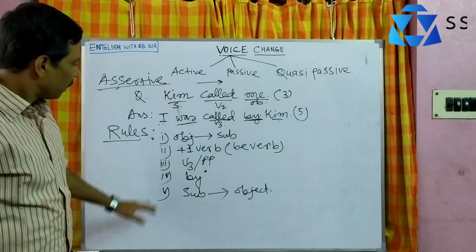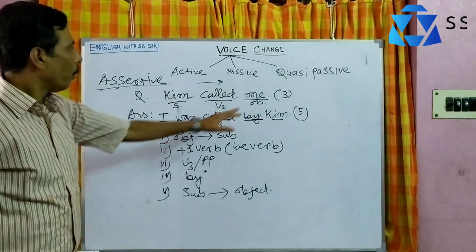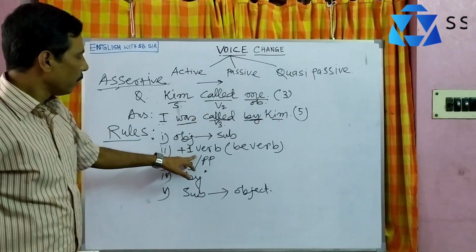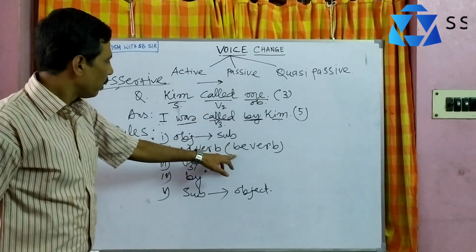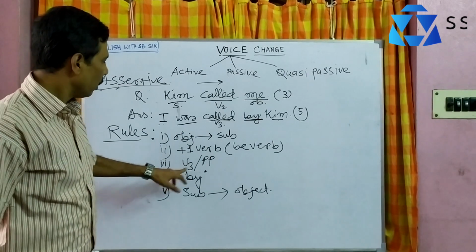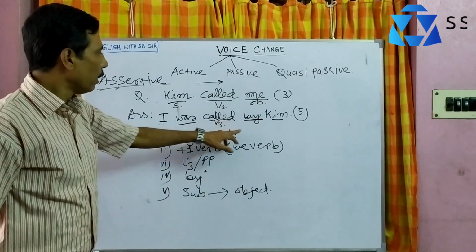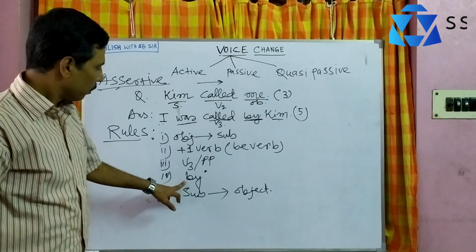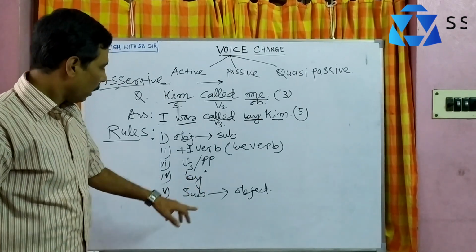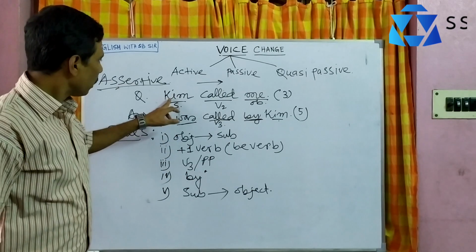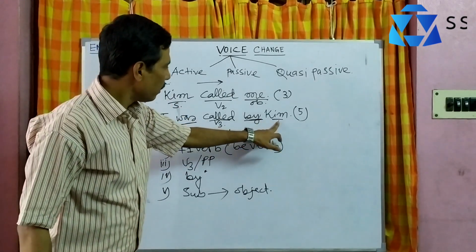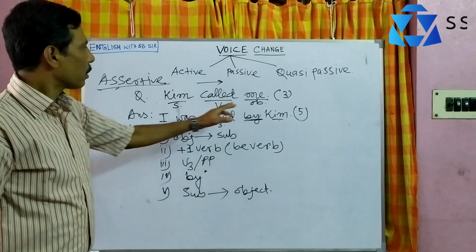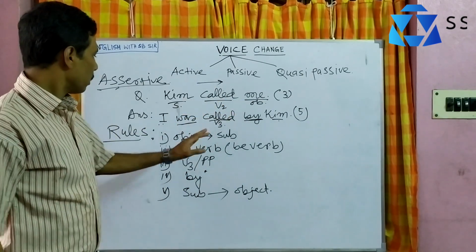So now we have discussed the 5 rules. Object comes first as a subject. Next, class 1 verb, this should be a be verb. Then V3 or past participle of the main verb. Next, the preposition comes, that is by, and there are exceptions. Now the last, the subject is used as object. So there are 5 rules, and generally there should be 2 extra words.